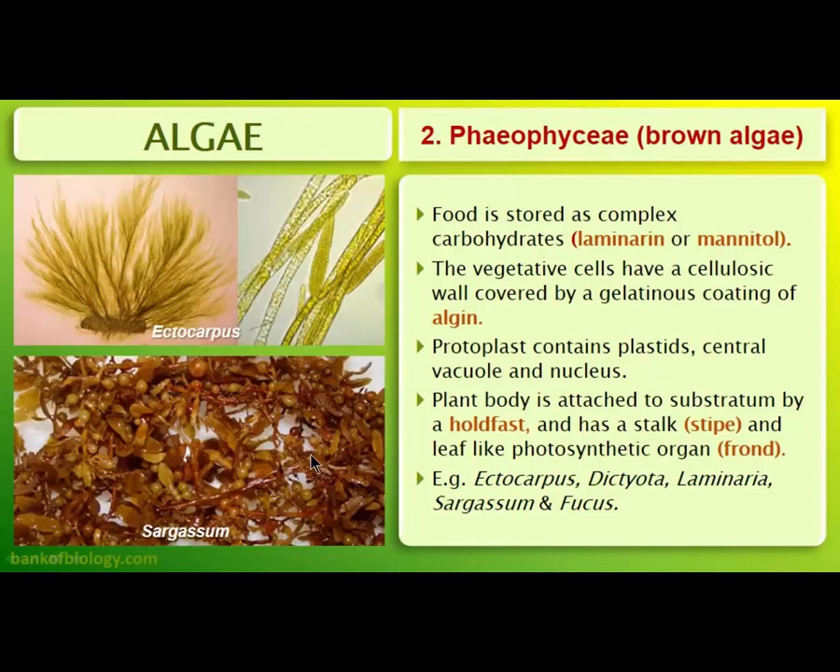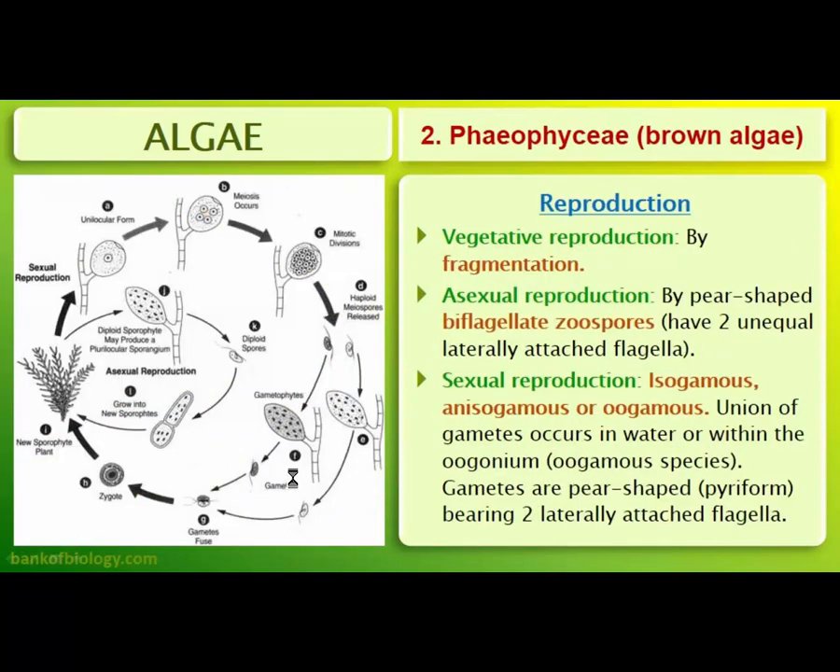Examples of other brown algae are Ectocarpus and Sargassum. Now the reproduction is again by fragmentation. Biflagellate zoospores are the asexual reproduction method, where two unequal, laterally attached flagella are attached to the zoospores, and sexual reproduction is by isogamous, anisogamous or oogamous type.